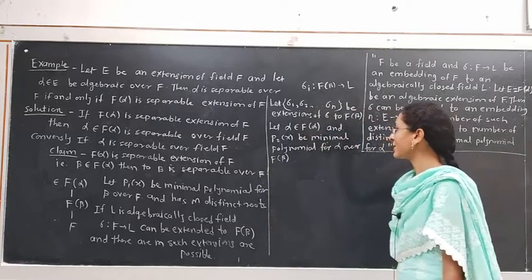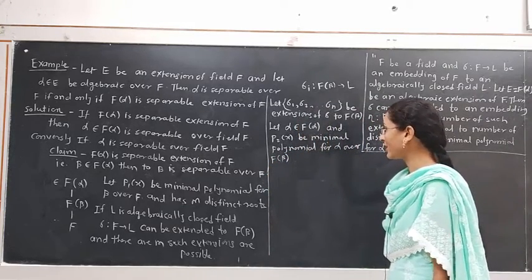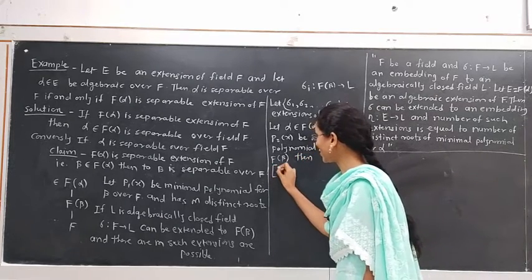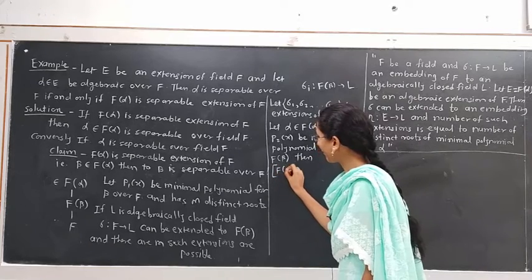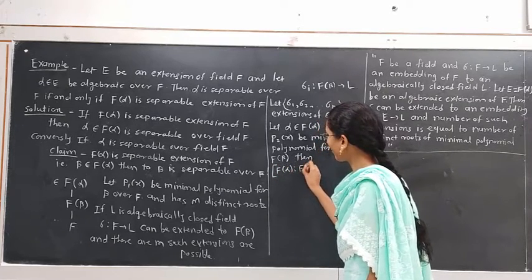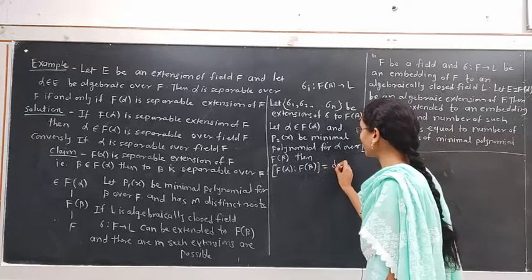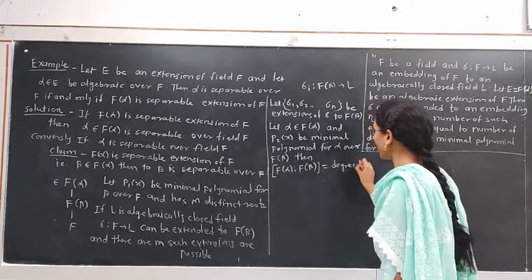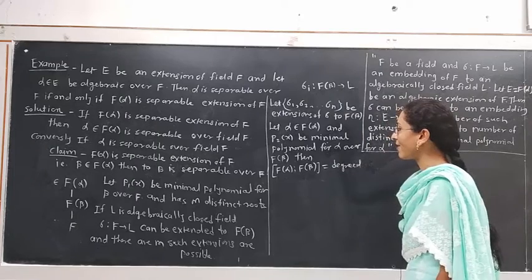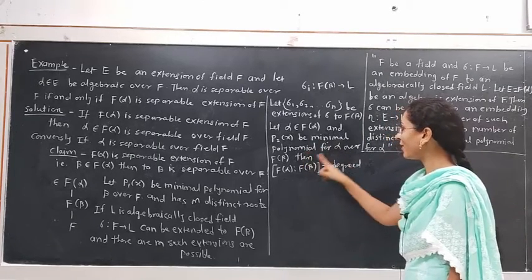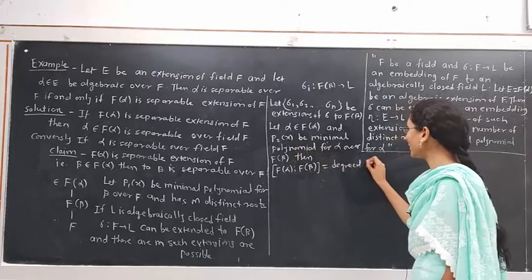If p2x is the minimal polynomial for alpha over F of beta, then what is the degree of the extension F of alpha over F of beta? This is equal to the degree of the minimal polynomial for alpha over F of beta. But what is the minimal polynomial for alpha over F of beta? That is p2x.